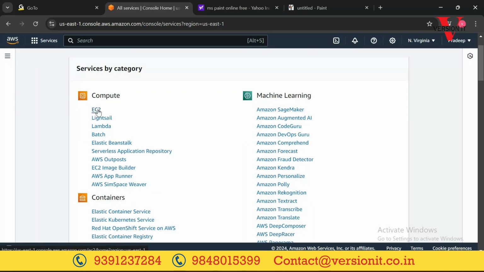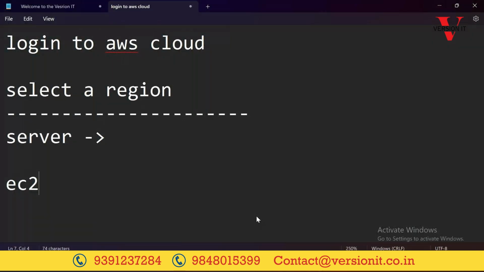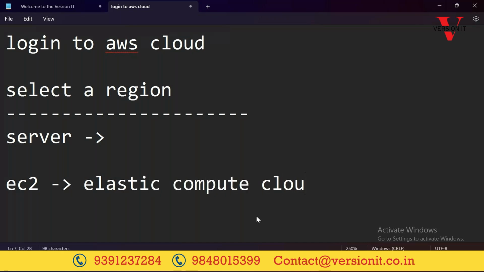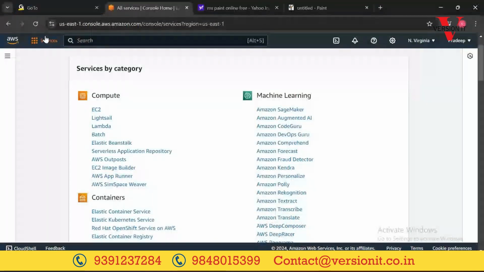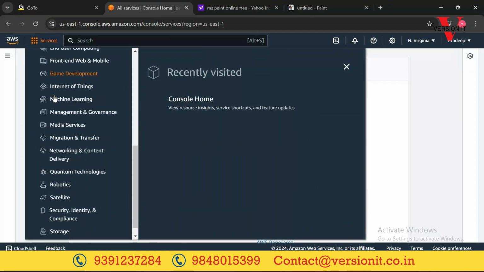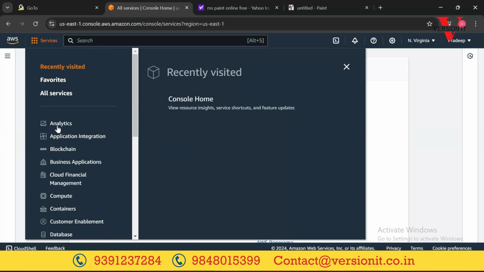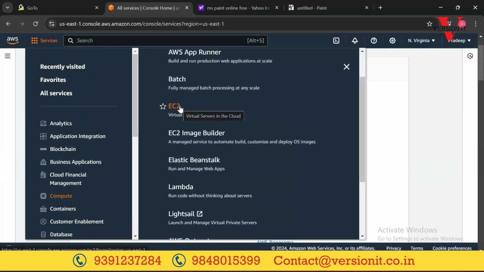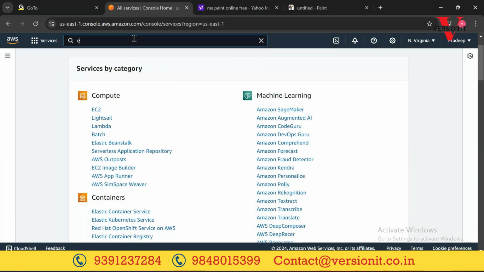If we want to create a server, we need to select what service? EC2. EC2 stands for Elastic Compute Cloud. E and two C's. That's why they put the name as EC2. How to go to that service? Once you log in, you can click on Services and go to the compute section. Under compute, you'll find EC2. Or else, if you know the service name, directly search for EC2 and you'll get this service.